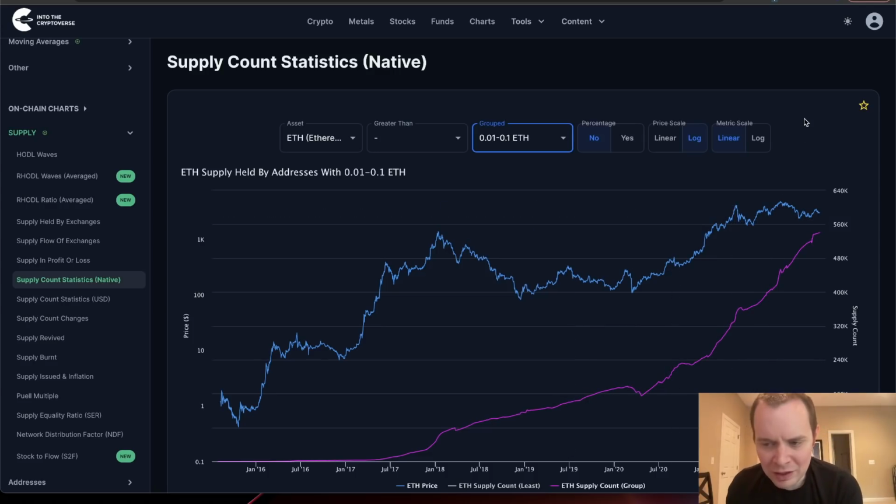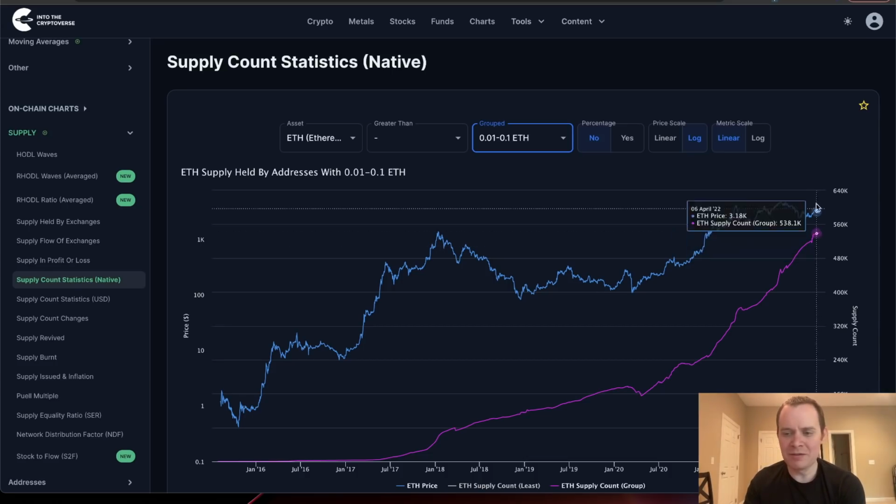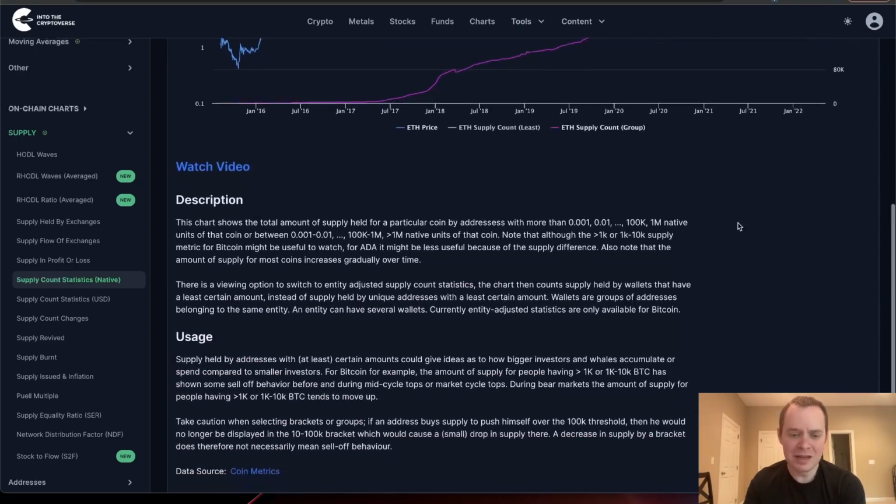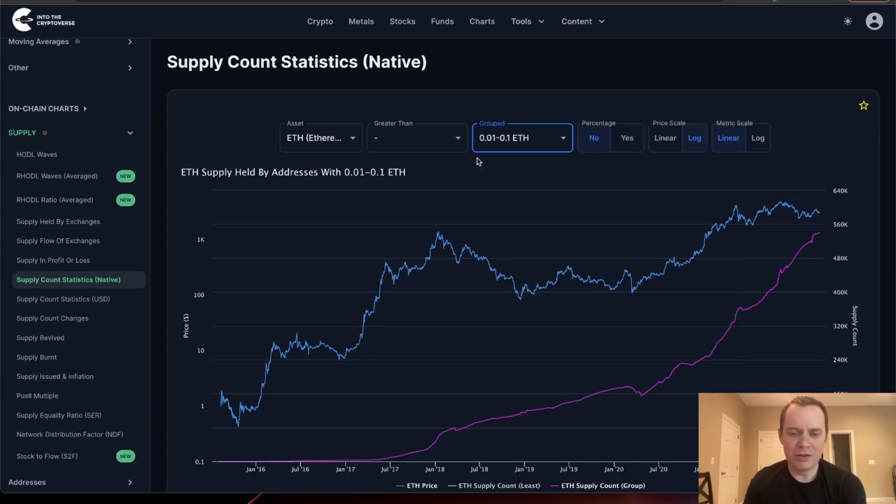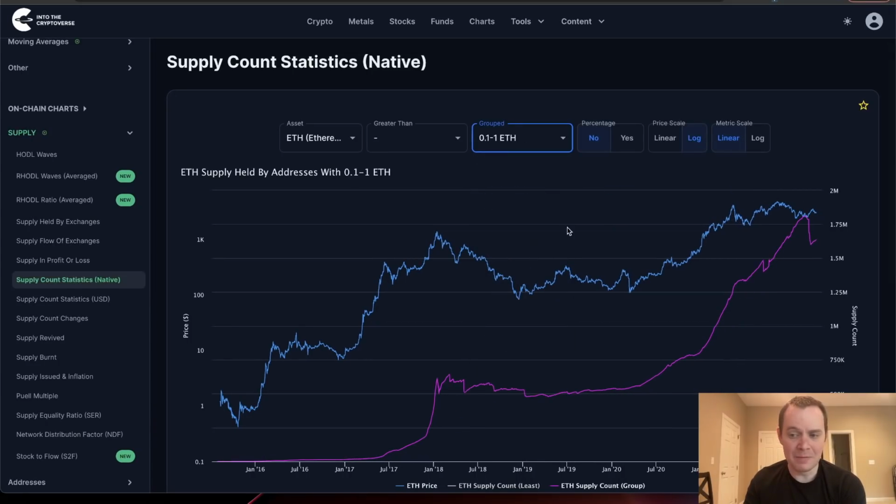0.01 to 0.1 ETH, we see the same uptrend, the same strong uptrend that we've observed for quite a long period of time. Okay, so nothing has really changed. There is a significant amount of supply held in wallets holding between 0.01 and 0.1 ETH. To be exact, it's approximately 539,000 ETH in wallets of that size, which is a decent amount.